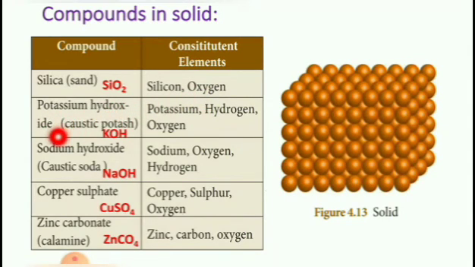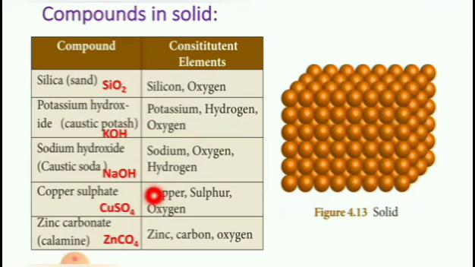Potassium hydroxide, another name is caustic potash. Molecular formula is KOH. K potassium, O oxygen, H hydrogen. So, what are the elements present in potassium hydroxide? Potassium, hydrogen and oxygen. Next, sodium hydroxide. Another name is caustic soda. Molecular formula is NaOH. Na sodium, O oxygen, H hydrogen. So, constituent elements are sodium, oxygen and hydrogen.